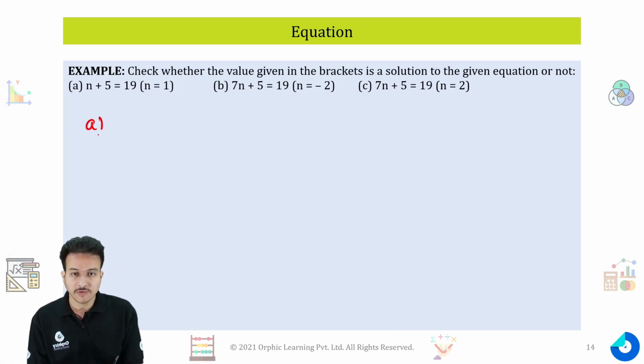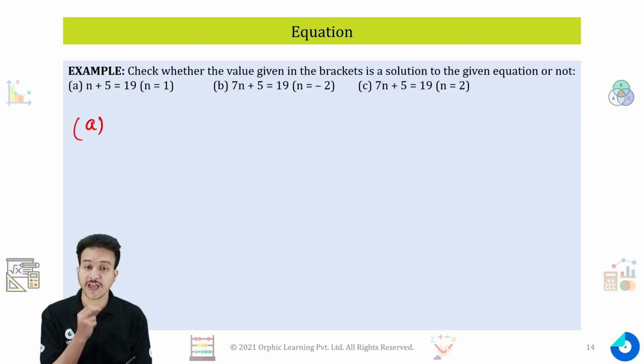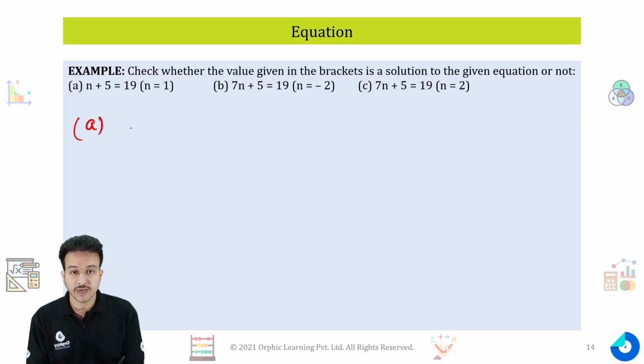For a, I need to check the value of n equals 1. That means I have to replace the value of n with 1 in my equation. It is given as n plus 5. Now this n plus 5 is the LHS. n plus 5 is equal to 19.